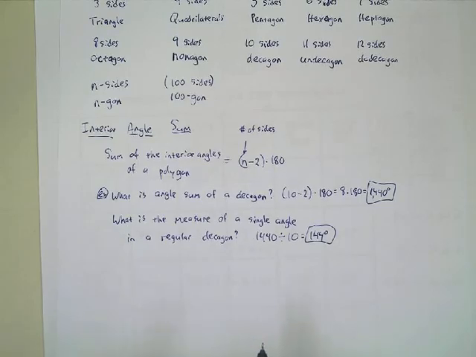So that's how you do it. We divide by the number of angles for the single angle in a regular polygon.